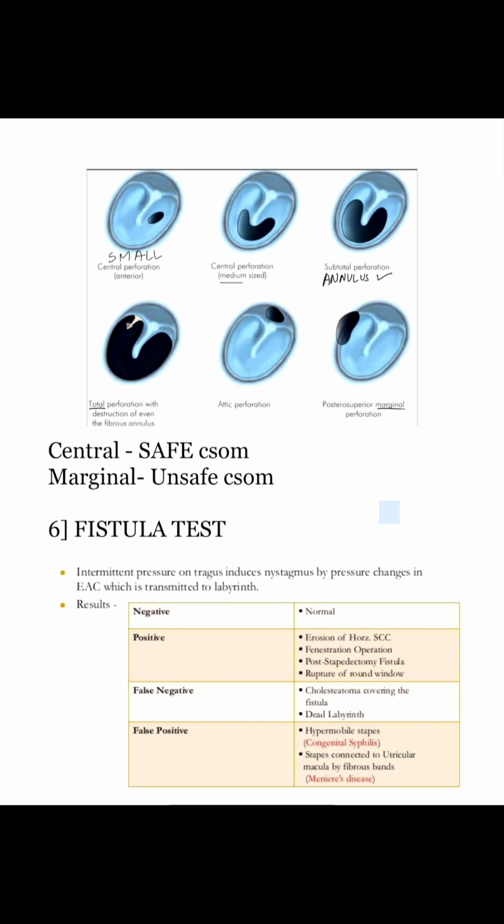Mention the fistula test, which is an intermittent pressure on tragus inducing nystagmus by pressure changes in EAC, which is transmitted to labyrinth. The results can be: it is negative in normal condition, positive in erosion of horizontal semicircular canal or fenestration or rupture of round window, false negative in cholesteatoma and dead labyrinth, false positive in hypermobile stapes.